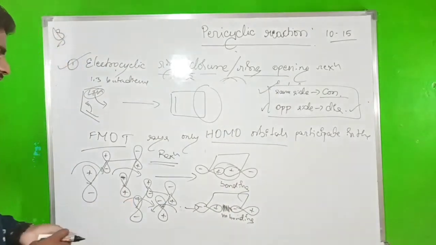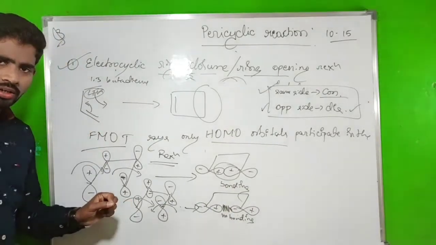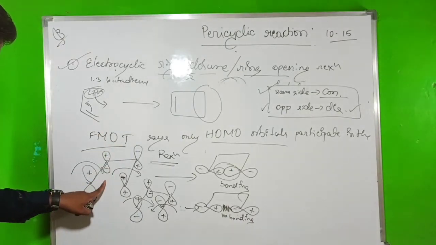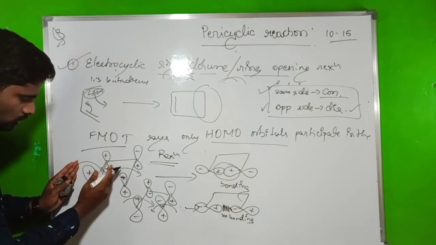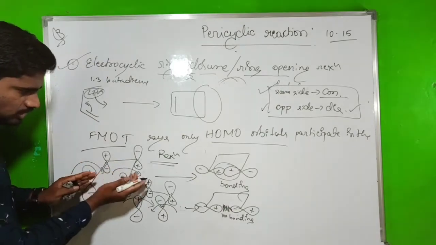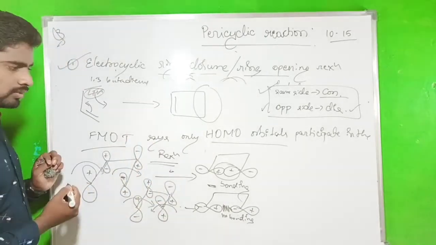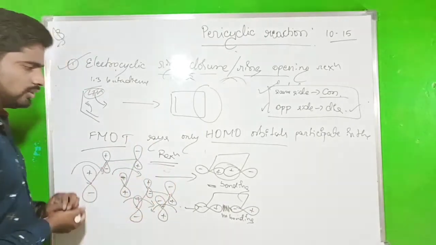So now we have to identify which one is thermally allowed and which one is photochemically allowed. Here we have already seen that when the two orbitals rotate in the clockwise direction, only then is the bonding formed. Hence it is thermally allowed. Before that, we should know one thing.